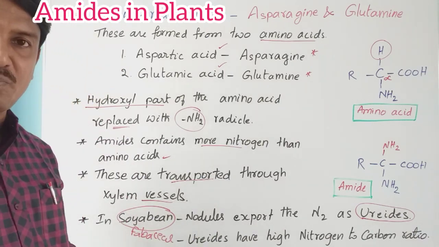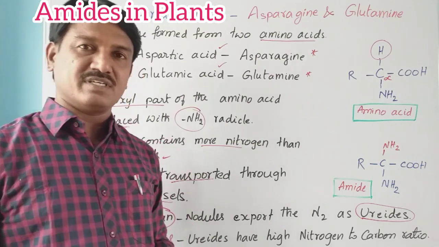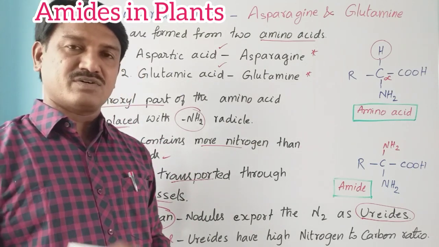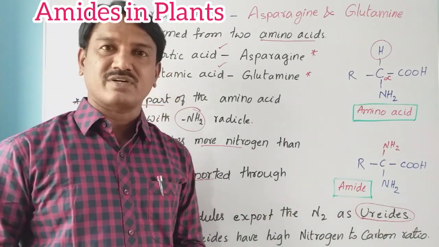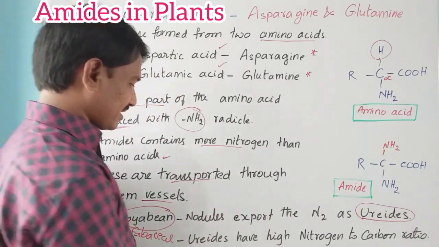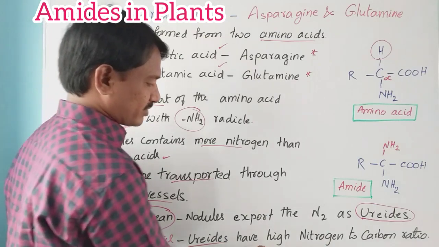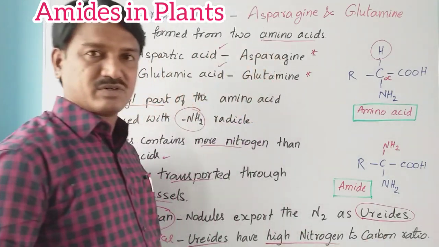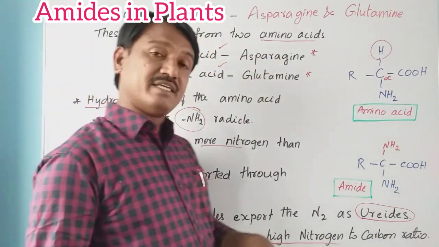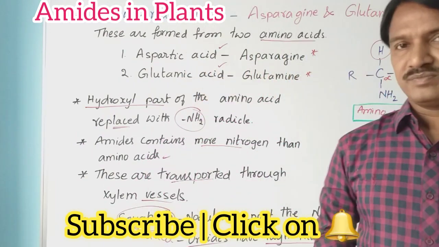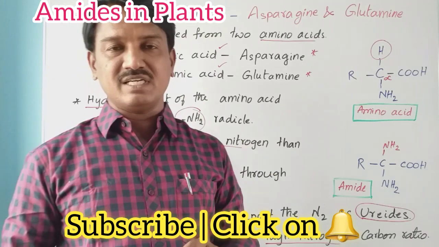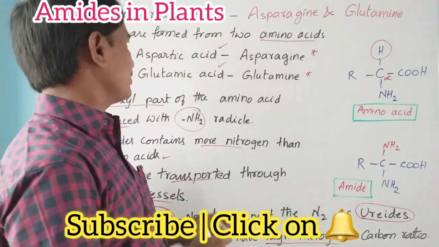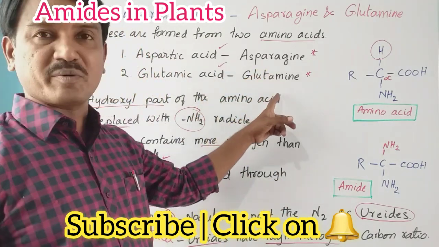In that nodule, nitrogen is fixed through the nitrogen cycle. That nitrogen is transported as ureids. Ureids have a high nitrogen to carbon ratio. So this topic belongs to amides. In plants, basically two amides are observed: asparagine and glutamine.